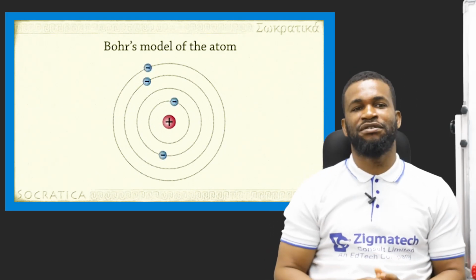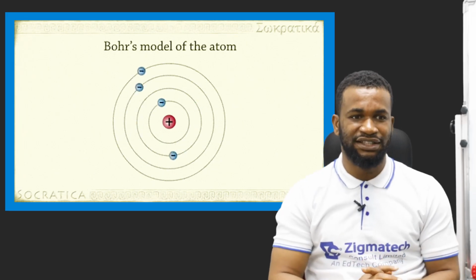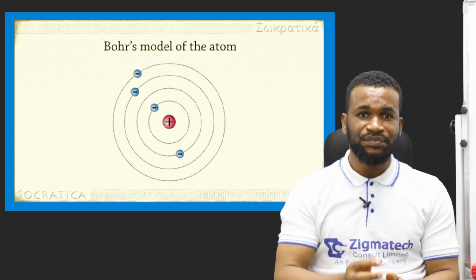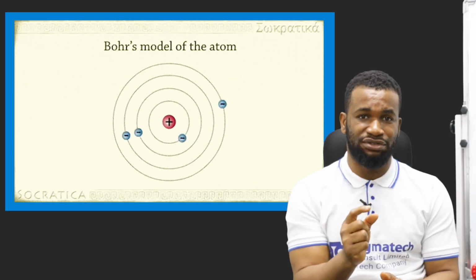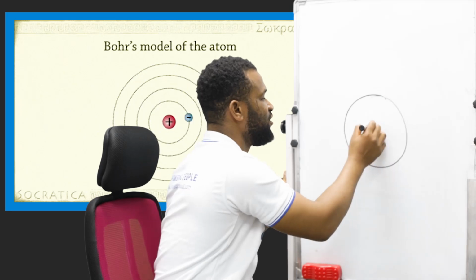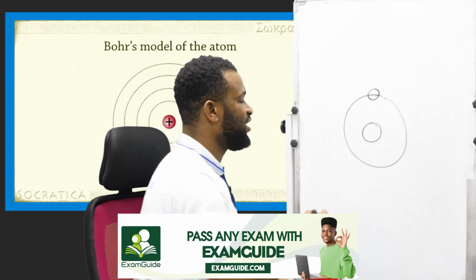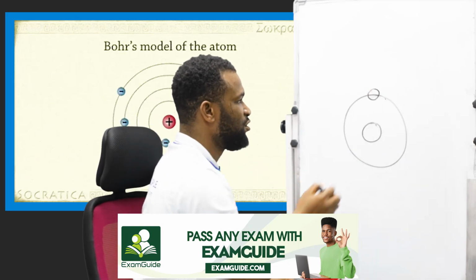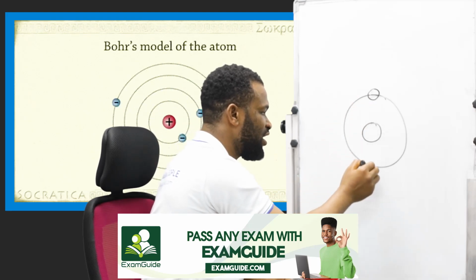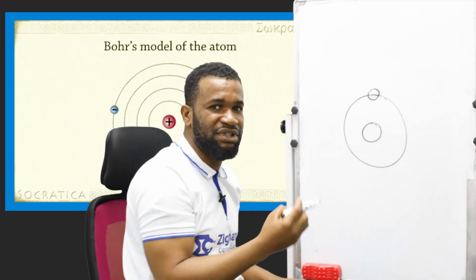Like I said earlier, if you have seen that video on atomic models, where I try to explain that Bohr's atomic model came up with the fact that the energy of the revolving electrons around the nucleus must be fixed. That fixing means it doesn't change. For example, the energy of the electron at this K shell must be the same. It does not change, so that is why it has to revolve around this orbit. So there is no intermediate energy level.